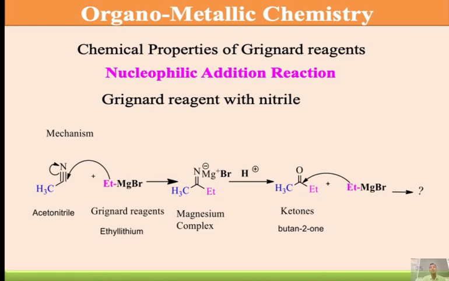And 2-butanone again undergoes the nucleophilic addition reaction, then it converts into the tertiary alcohol. Okay, so in this way, nitriles undergo one equivalent and two equivalent reactions. So one equivalent gives the ketone and two equivalents are converted into the tertiary alcohol.